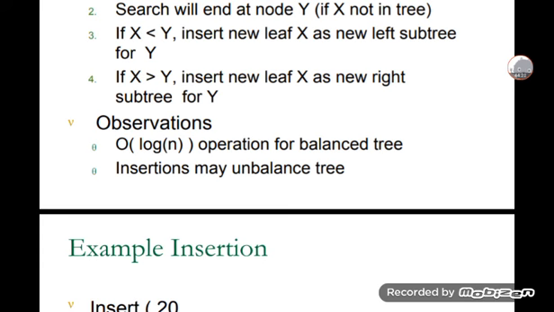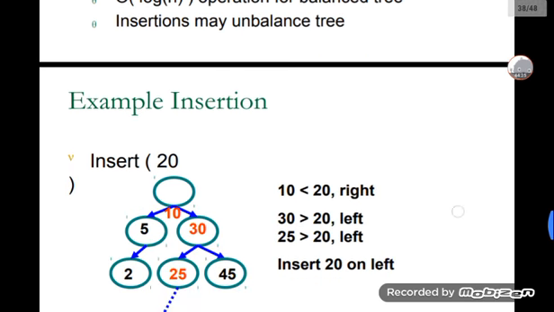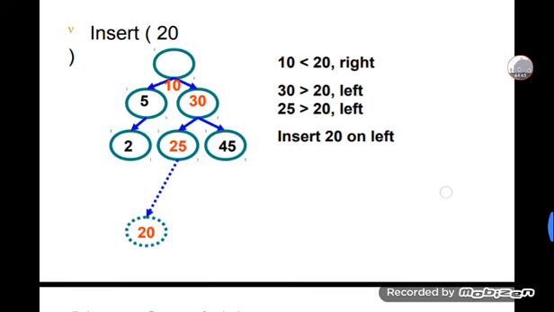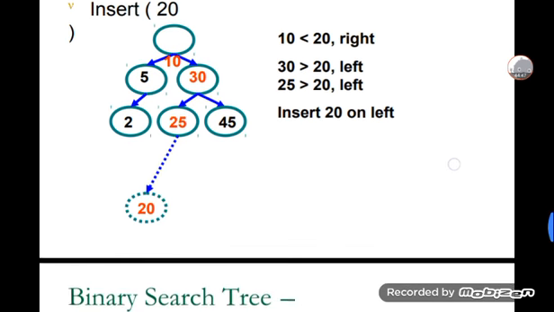Insertions may unbalance the tree. For an example of insertion, I am taking some graphical representation here. 10 is less than 20, so go right, and 30 is greater than 20, so go left. Then insert the 20 on the left. This is the example for inserting 20 only.